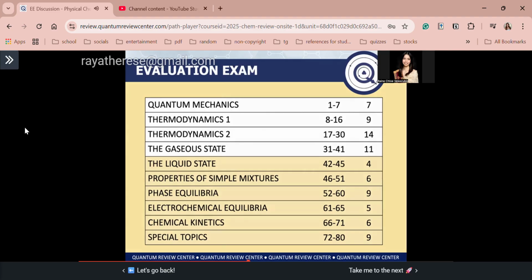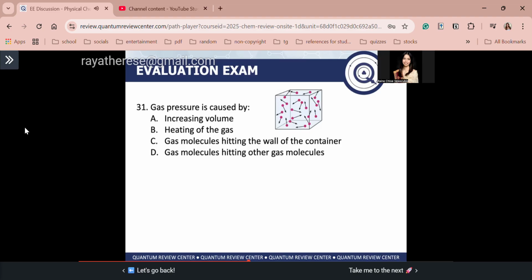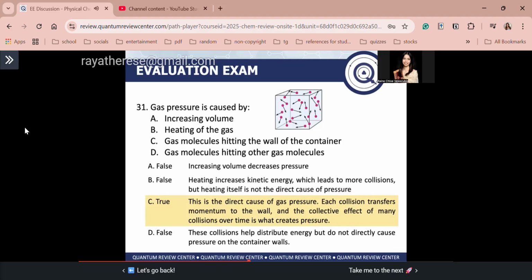Okay, guys? Number 31. Gas pressure is caused by, so this is a previous board exam question. A. Increasing volume. B. Heating of the gas. C. Gas molecules hitting the wall of the container. Or D. Gas molecules hitting other gas molecules. Kasi nga natin isa-isang sagot. For letter A, guys, that is false because we know that increasing volume will decrease the pressure.